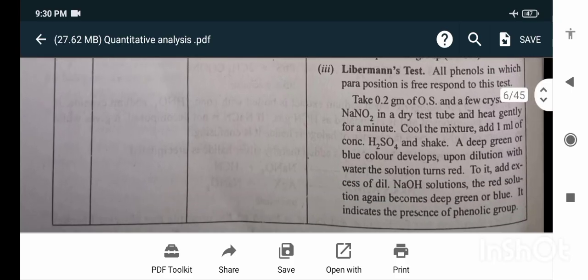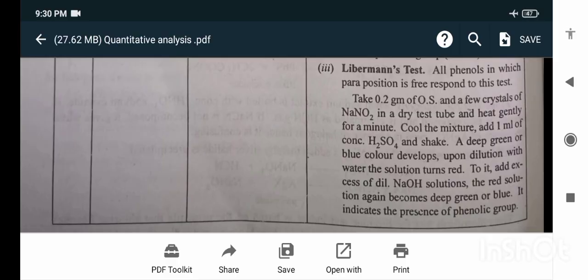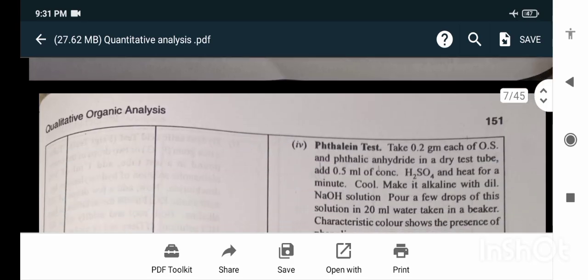Take 0.2 gram of the original substance and a few crystals of NaNO2 in a dry test tube. Heat gently for a minute. Cool the mixture, add 1 ml of concentrated H2SO4 and shake. A deep green or blue color develops. Upon dilution with water, the solution turns red. To it, add excess of dilute NaOH solution. The red solution again becomes deep green or blue. It indicates the presence of a phenolic group.